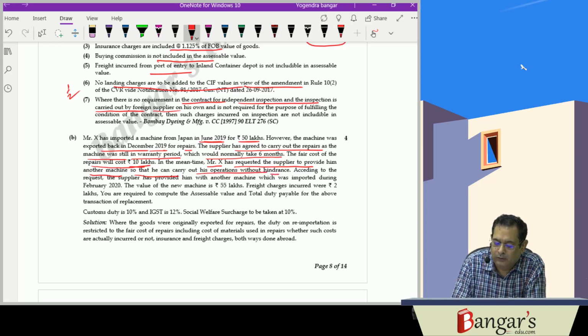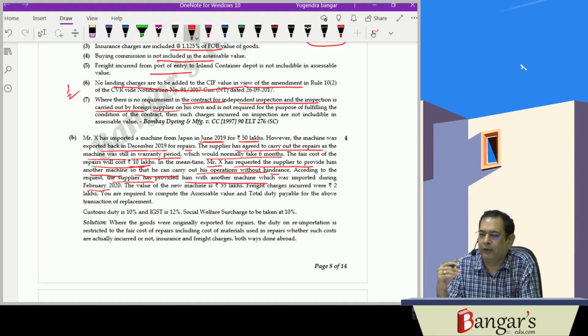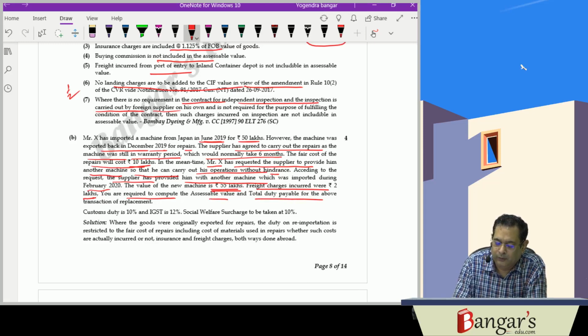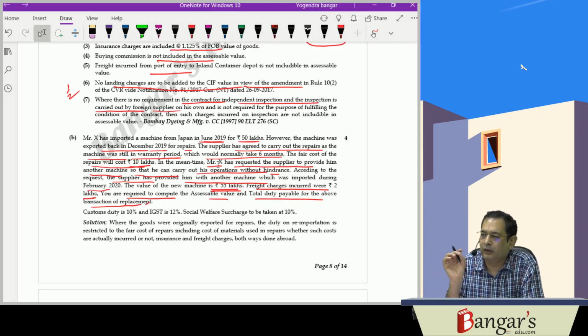Acceding to the request, the supplier has provided him another machine which was imported in February. So during the time frame, another machine has been imported. The value of the new machine is rupees 55 lakhs, and freight charges were rupees 2 lakhs, and you are required to compute the assessable value and total duty payable for the above transaction for the replacement. So here basically it is not a case of re-importation where the benefit of exemption will be available.